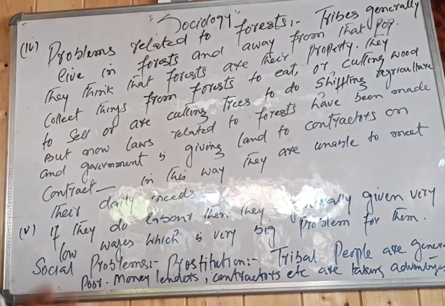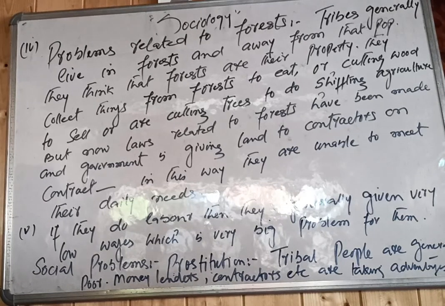They take every advantage from the forests. They collect medicines, the roots of trees, vegetables to eat, and cut wood to sell or use, and they cut trees to do shifting agriculture.